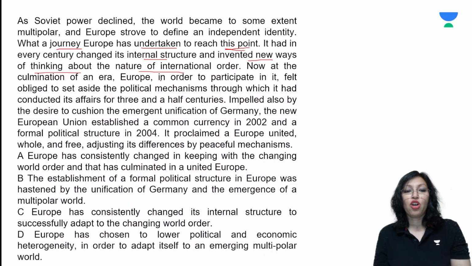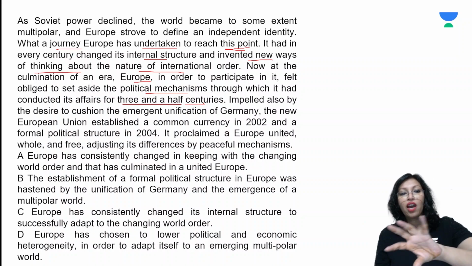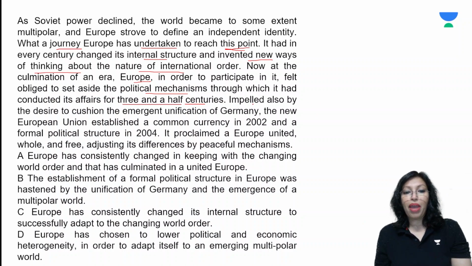Now at the culmination of an era, Europe, in order to participate in what the international order is, felt obliged to set aside the political mechanisms through which it had conducted its affairs for 3.5 centuries. So, for the last 350 odd years, the way they were running Europe, now they have to change it. Impelled also by the desire to cushion the emergent unification of Germany, the new European Union established a common currency in 2002 and a formal political structure in 2004.